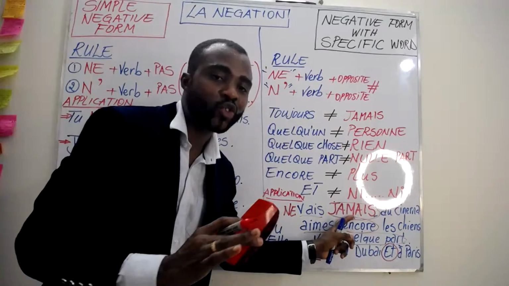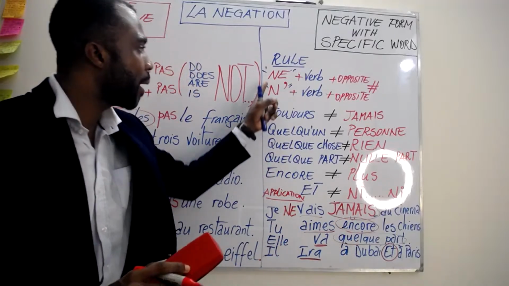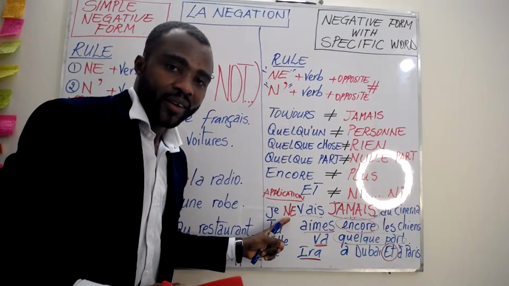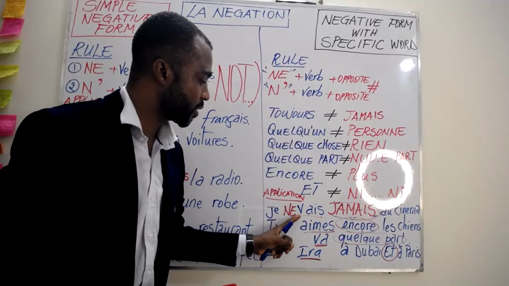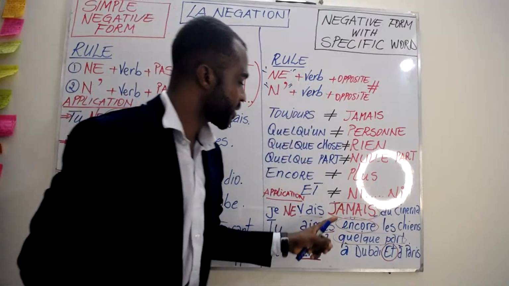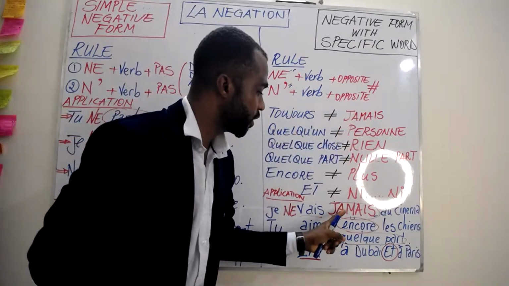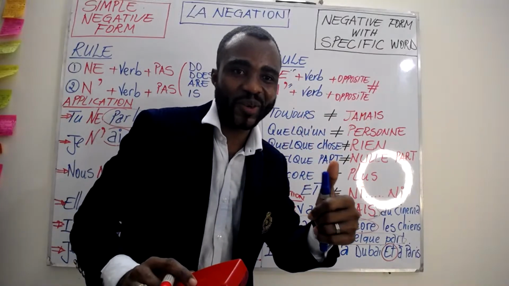So toujours does not exist anymore, and you can see we apply the rule as it is: ne in front of the verb, which starts with the consonant V, and just after, we use the opposite of the specific word. From toujours, we change into jamais. Perfect. If you understood, amazing.